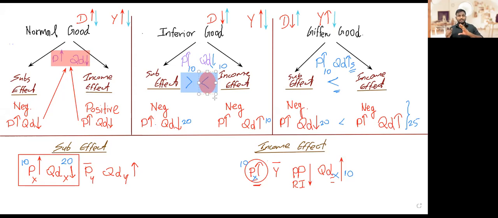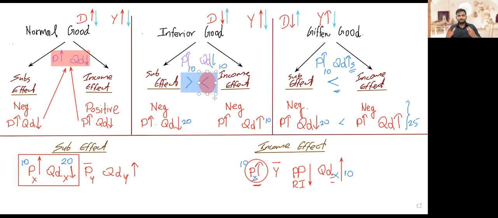So hereafter, I believe you know how the substitution effect and income effect work, and you can differentiate normal good from given good, normal good from inferior good, and also what this question asked, inferior good from given good. So these are all explanations now. When you answer the question, you don't have to write all of this.